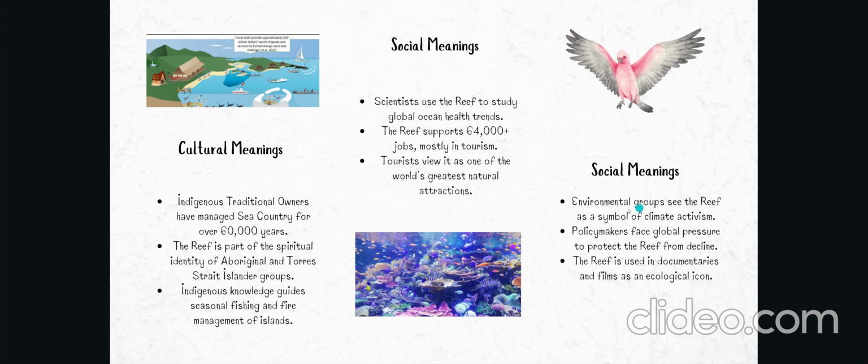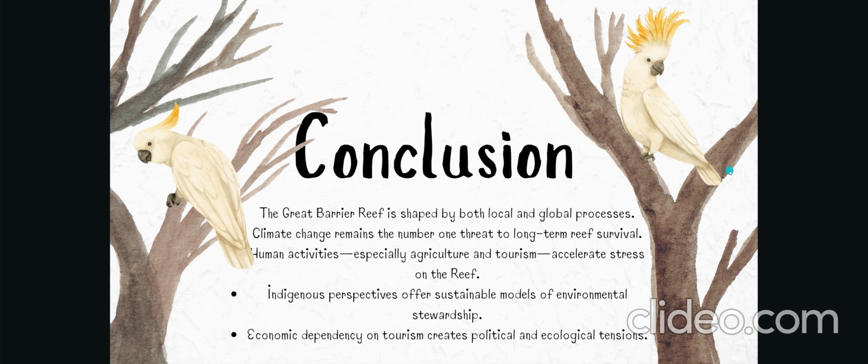Social meanings: environmental groups see it as a symbol of climate activism. Policymakers face global pressure to protect the reef from decline. Conclusion: the Great Barrier Reef is shaped by both local and global processes, and we have to provide a long-term solution for it to survive. Human activities affect the coral reef, so we should try reducing them. Moreover, it is a good place where people believe in Indigenous perspectives, which offer similar models of environmental stewardship, and economic dependency on tourism creates political and ecological tensions.